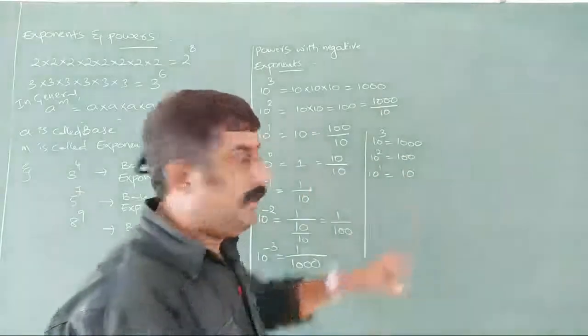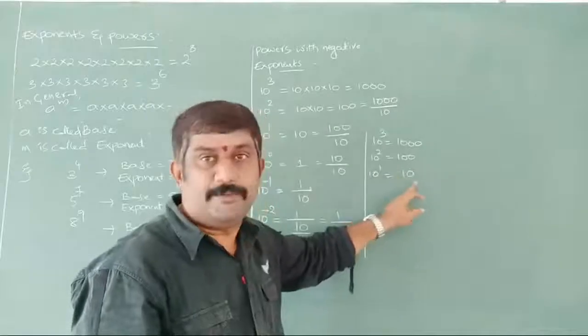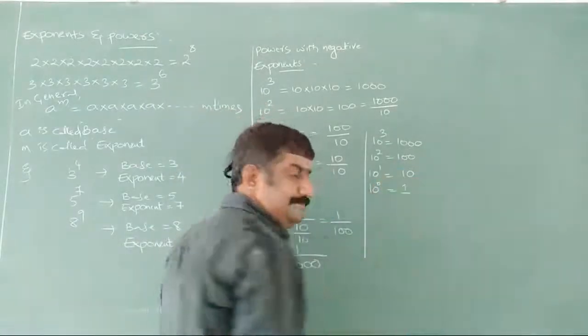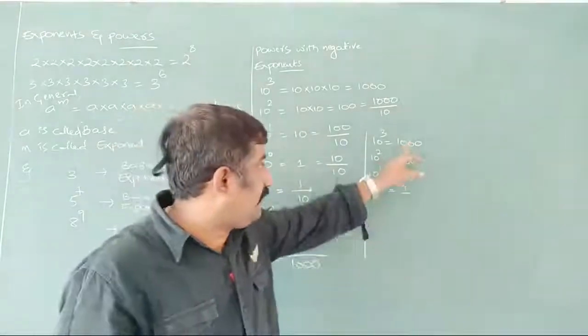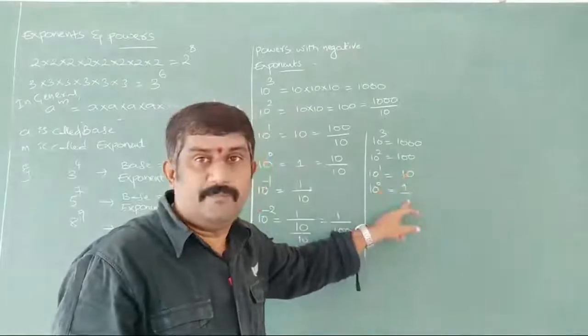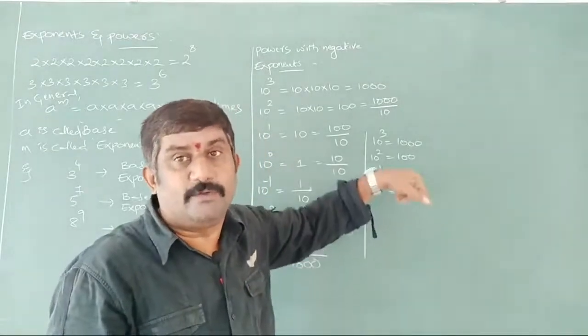Observe here. 10 to the power of 3: for 3, 3 zeros. For 2, 2 zeros. For 1, 1 zero. Now 10 to the power of 0, no zeros, simply write down 1. The number of zeros are all decreasing here: 3, 2, 1, 0. Next, it should increase. Where should it go to? In the numerator we have it. Now it is going to the denominator.